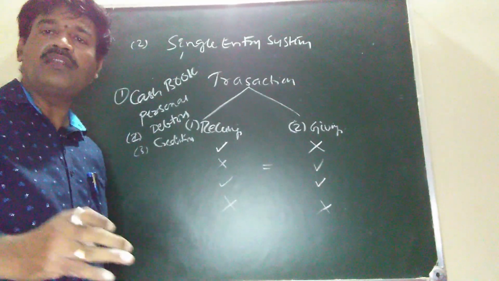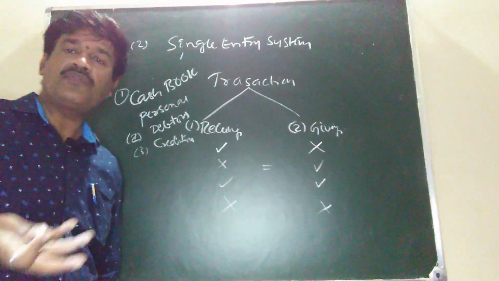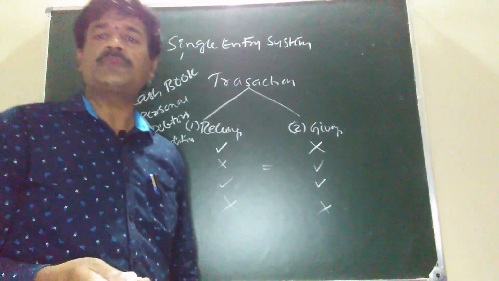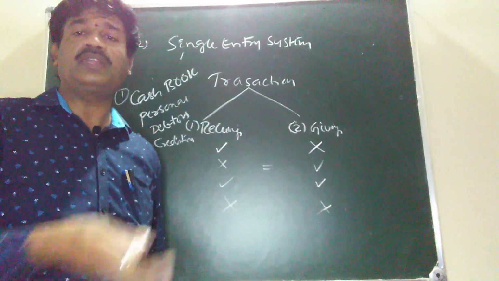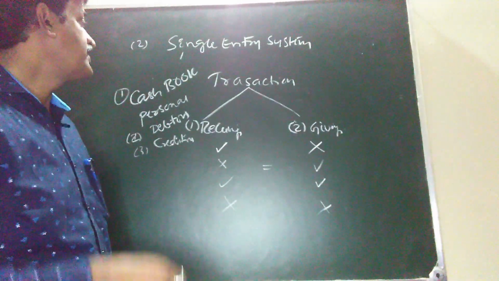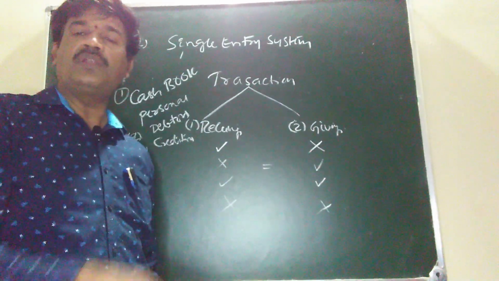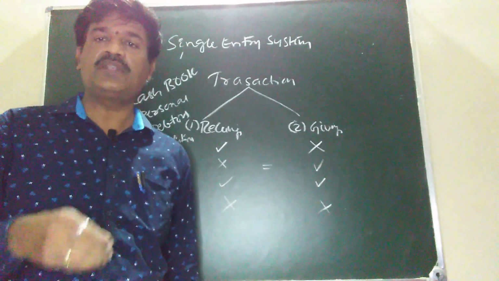Other things we do not get from the single entry system. We do not get the position of assets, expenses, losses, or income and gains from the books of account. So this system is said to be an unreliable system, inaccurate system and unscientific system.